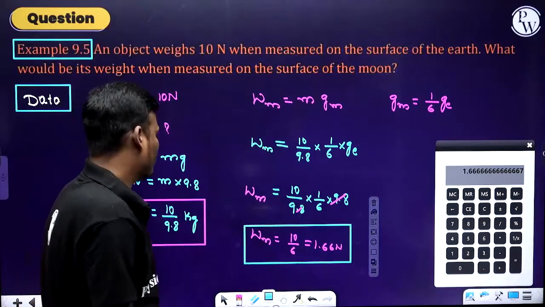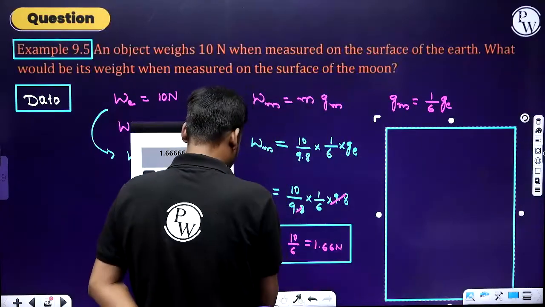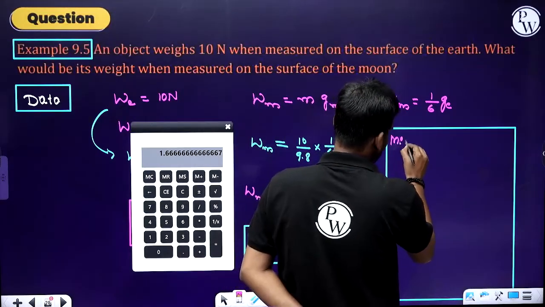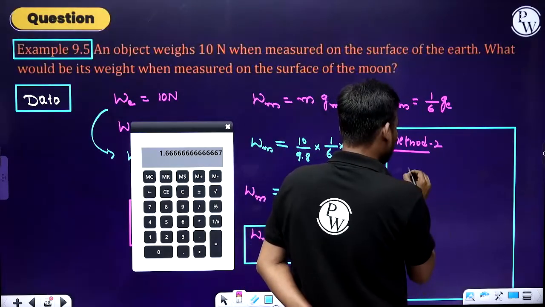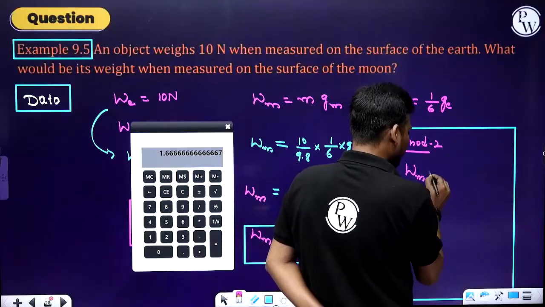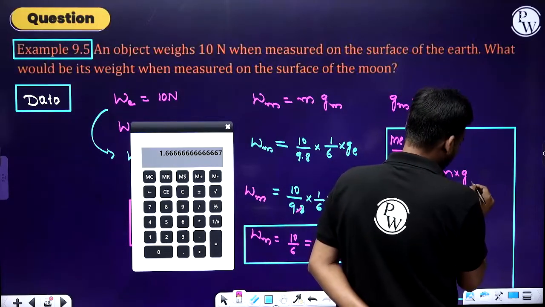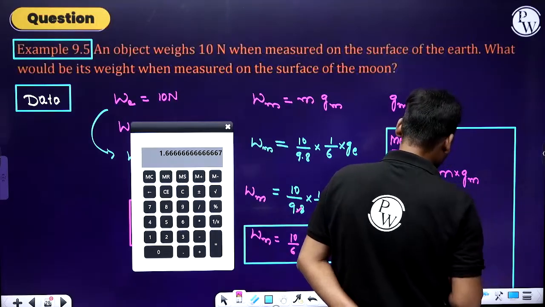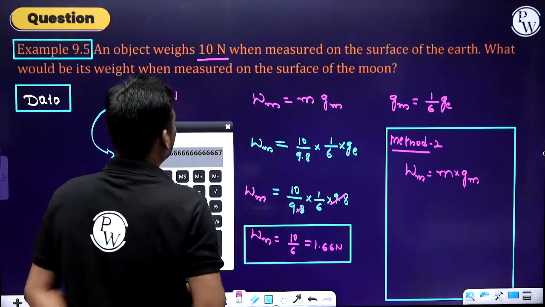There is one more method, with which you can solve it easily. How, sir? One more method. Method 2, the direct method. Weight of the body on the moon surface equals mass of the body into acceleration due to gravity on the moon surface. Now, here they have given 10.